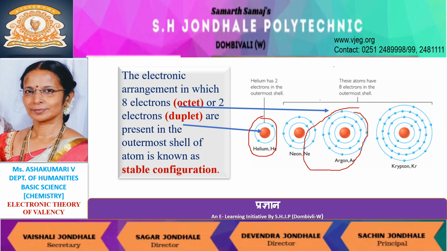How many electrons are present in the outermost shell of argon? 8. Hence, it has acquired octet stable configuration. Same is observed in the case of neon and krypton. Hence, they are all stable elements, that is helium, neon, argon and krypton.